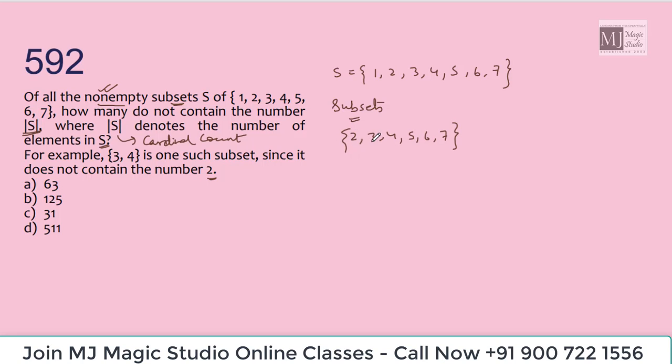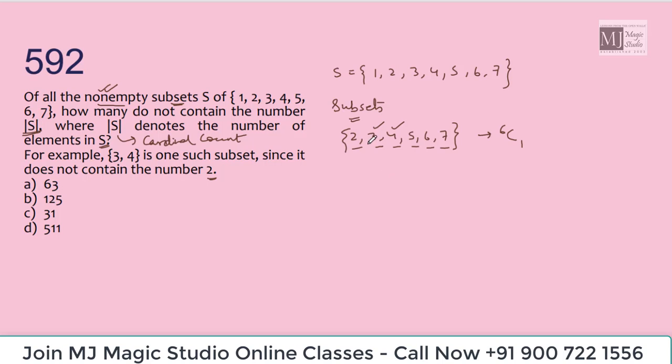That means how many elements do we have? 1, 2, 3, 4, 5, 6. In how many ways can one element be selected out of these 6 elements? In 6C1 ways. That is 6 ways. Then we will have a subset which has element 2. We will have a subset which has element 3. We will have a subset which has element 4. But it will never have element 1.